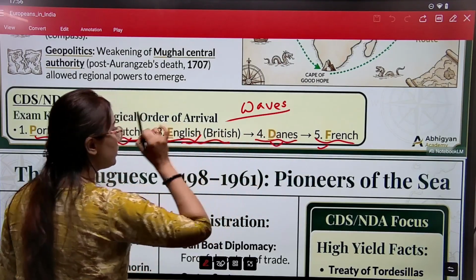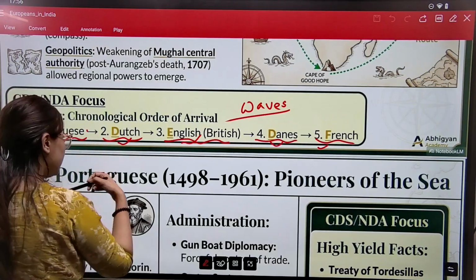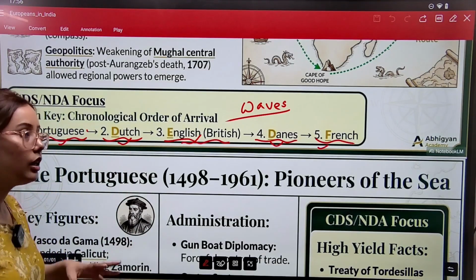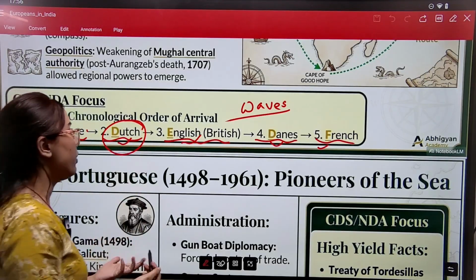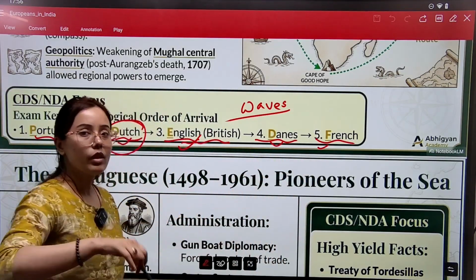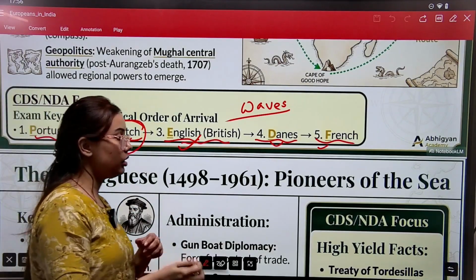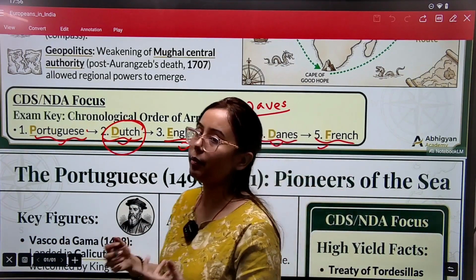So these are the Europeans that came to India in different waves. And it is not like the Portuguese came and then left India, then the Dutch came and then left India, then the English came and then left India. No, they came in parallel waves, one after another. They came to India in parallel waves.